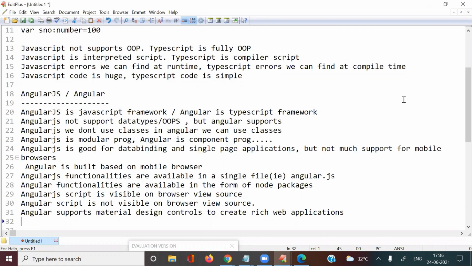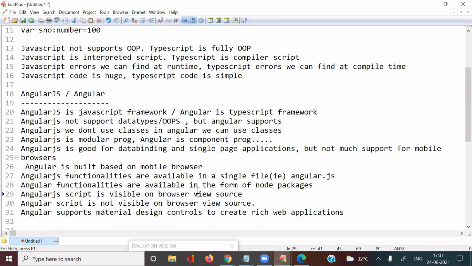Sir, Angular script is not visible in the browser, right? So you can't debug using dev tools as well. See, I am telling about the browser view source. Is it clear? For debugging, we don't use view source. For debugging, we have to go with the browser developer tools. In the developer tools source files, we can choose and put a breakpoint. That is a different concept. I'm telling about view source, page source, where it is not available.